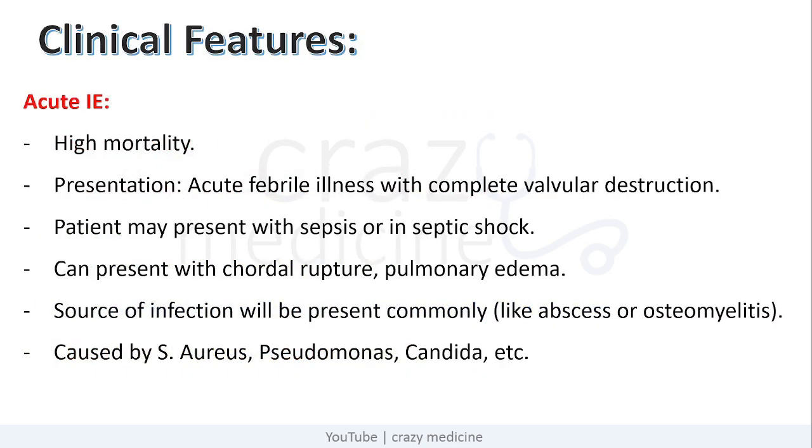So what are the clinical features? First of all, acute infective endocarditis. It is associated with very high mortality, and presentation can be acute febrile illness with complete valvular destruction, and patient may present with sepsis or in septic shock. So there can be chordal rupture or patient may present with pulmonary edema, and a source of infection will be commonly present like abscess or osteomyelitis, which is causing infective endocarditis and valvular destruction. It is usually caused by aureus, pseudomonas or candida.